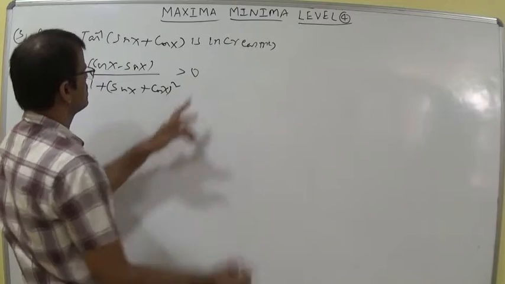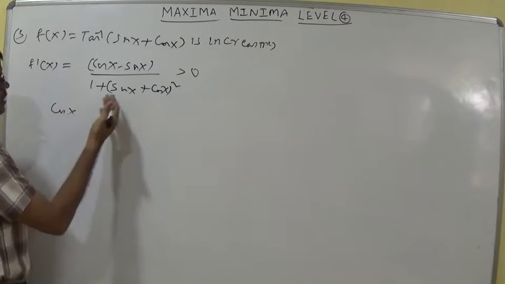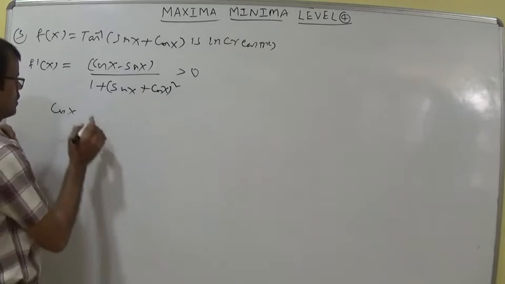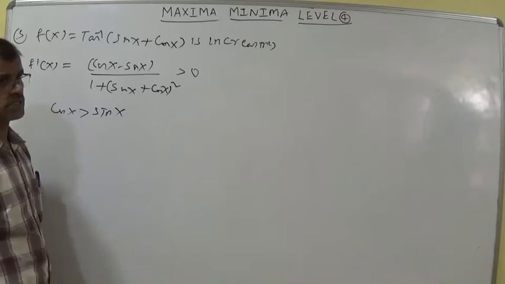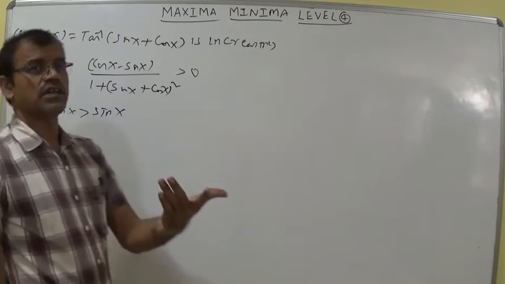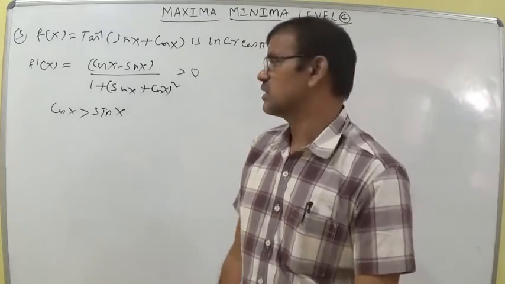Whenever it is given as increasing, you put greater than 0. Anyhow the denominator is positive, so don't bother about the denominator, simply write cos x greater than sin x. Cos x is a decreasing function and sin x is an increasing function.